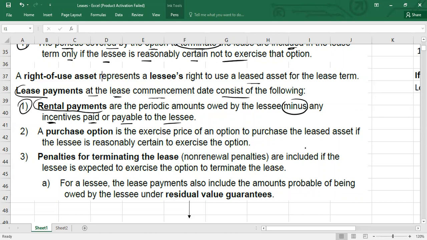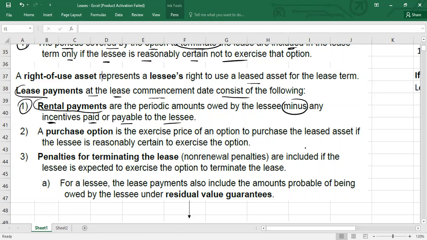The third may be the lessor taking over a lessee's pre-existing lease to entice the lessee to enter into the new lease with the lessor. Maybe he's just trying to pamper you, he wants you to enter into another lease, so he reimburses some money. So these are called incentives.